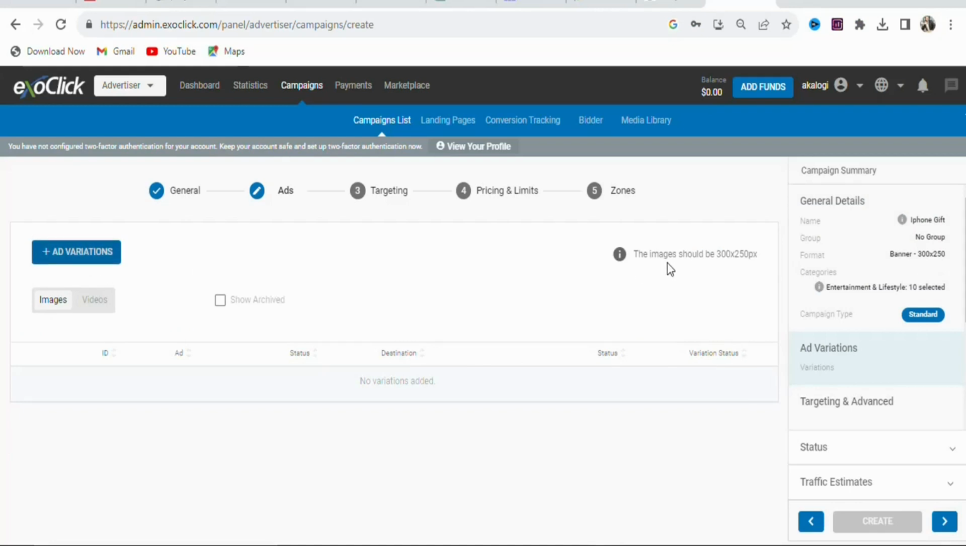You can see right here the image size that is required is 300 by 250 pixels. So you have to download the offer image and then use Canva to design it with this size. So now what you have to do is that you have to go back on CPA grip so that you can get an image of the offer.